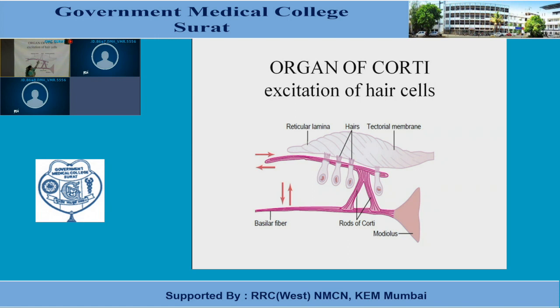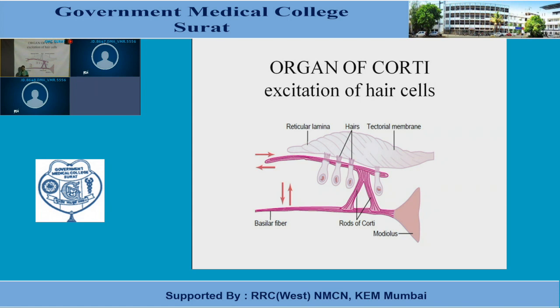So when the movement of the other stereocilia is towards the kinocilium, it results in depolarization, and when the hair cells move away from the direction of the kinocilium, there is hyperpolarization.